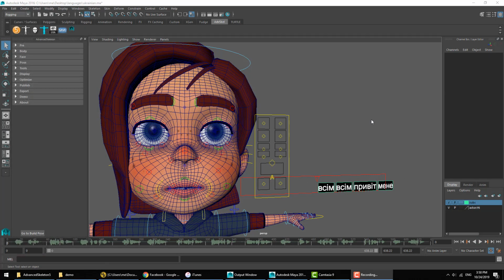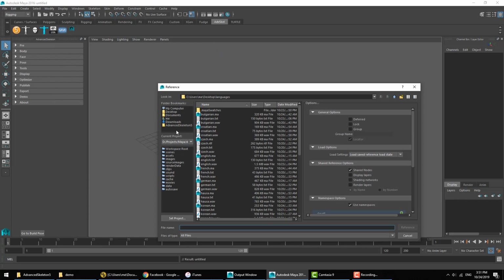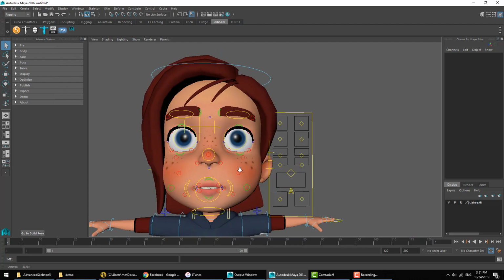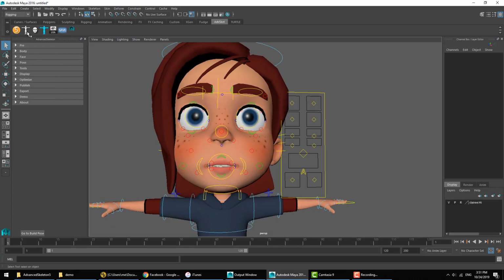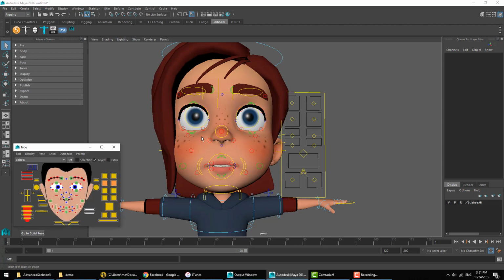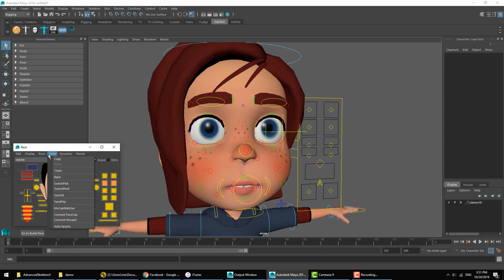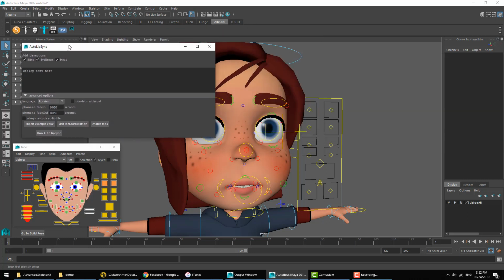Alright, so let's have a closer look at how we have created these language example files. So create reference. Then we'll open one of the selector interfaces. And in the anim drop-down menu, there is the option to open the auto lip sync window. So next thing we're going to need is the audio file in the scene.